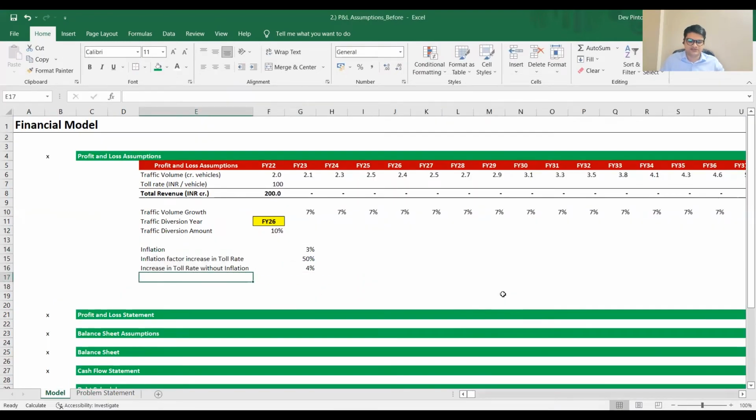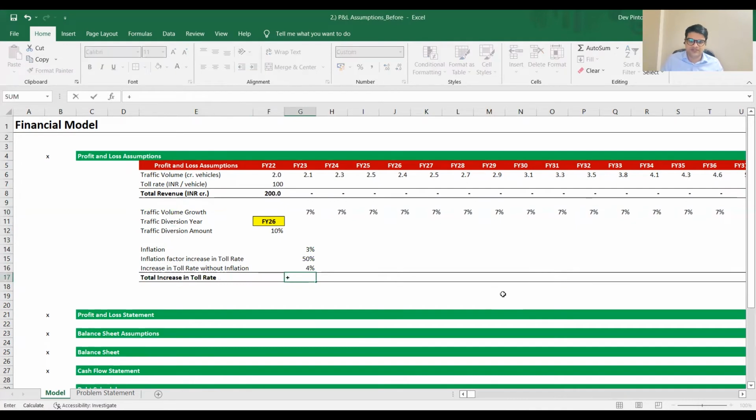So let's compute total increase in toll rate. It will be nothing but this plus 50% of inflation. Make sure we lock the cells and not make linking errors.